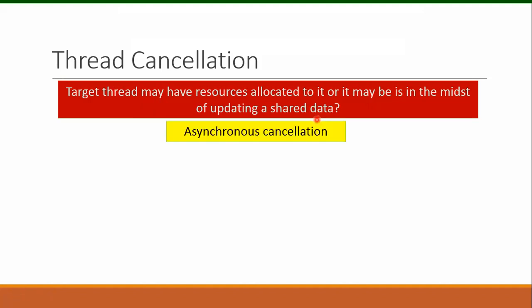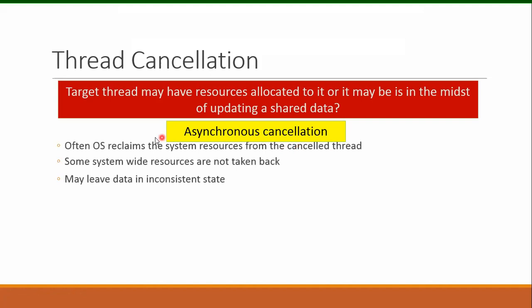So let's first see the asynchronous cancellation. What will happen if we use asynchronous cancellation? When we use asynchronous cancellation, typically operating system reclaims the system resources from the cancelled thread. So operating system will reclaim the resources from the target thread.